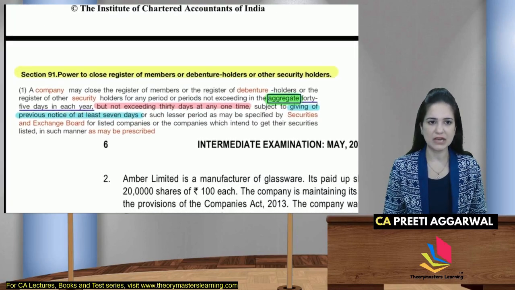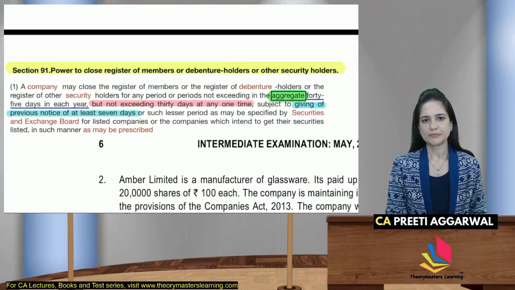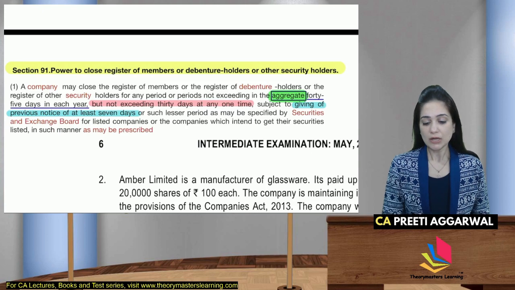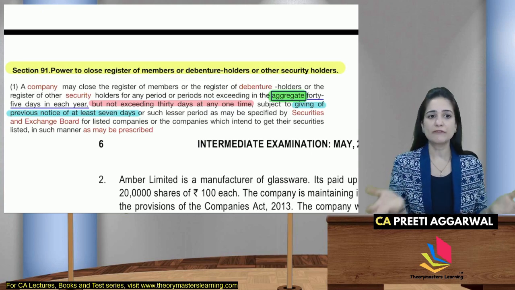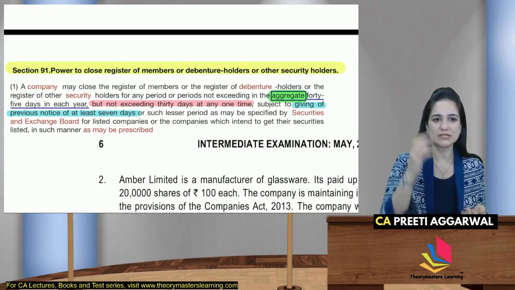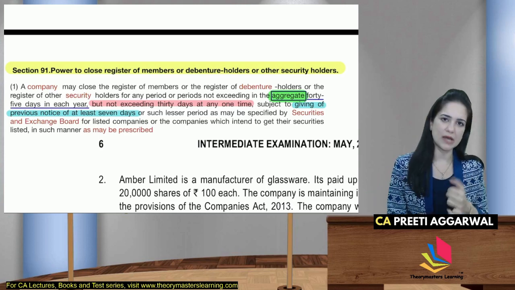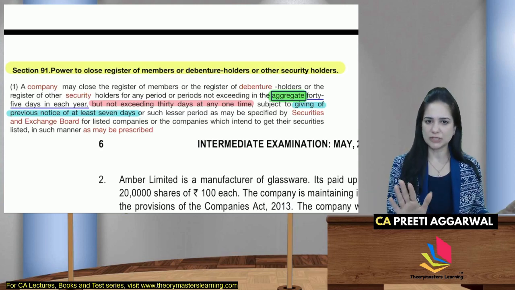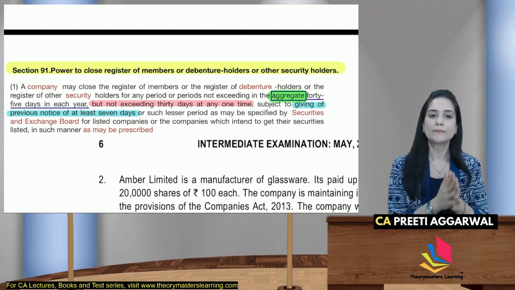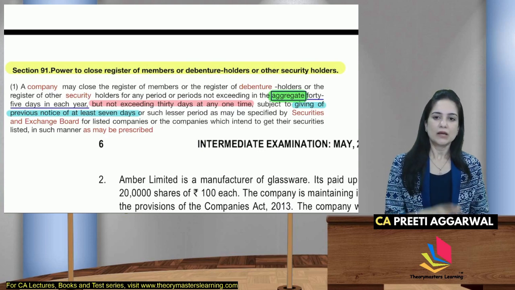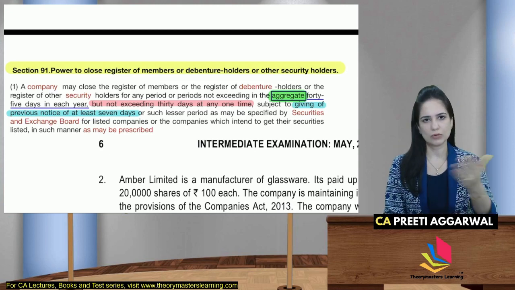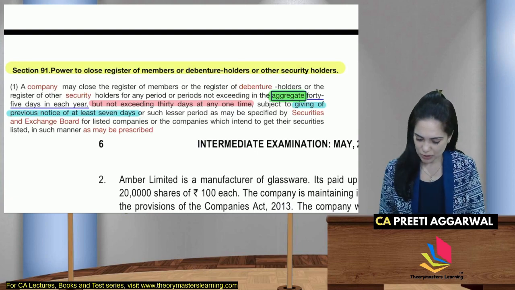So see, for your reference, I have mentioned the provisions of section 91, power to close register of member or debenture holders. Students, if due to any reason you have not studied these provisions, this is a good way to go through the section, go through the provisions. So this is the advantage of solving MTP and RTP. A company may close the register for any period or periods not exceeding aggregate of 45 days in each year, not exceeding 30 days at one time, subject to giving of previous notice of at least 7 days or any lesser amount as specified by SEBI. So as of now, it is 7 days only. The correct answer over here is 7 days.